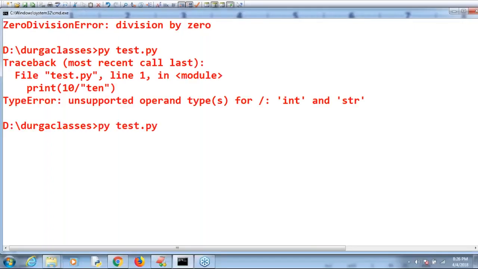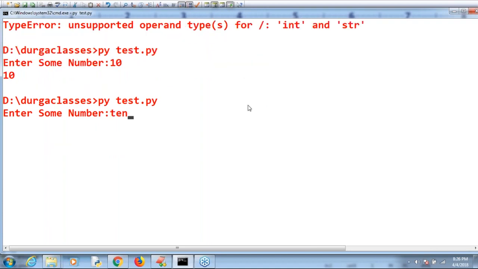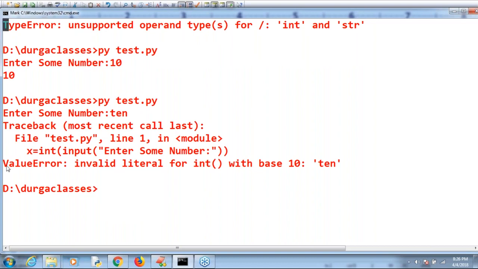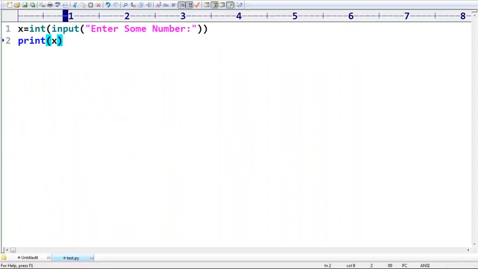Print of x. Now observe, enter some number 10, no problem, 10 will be printed, no error at all. Now I enter TEN because of end user input. Have you observed? ValueError, invalid literal for int with base 10. These types of things are by default considered runtime errors. Clear? Are you able to understand?